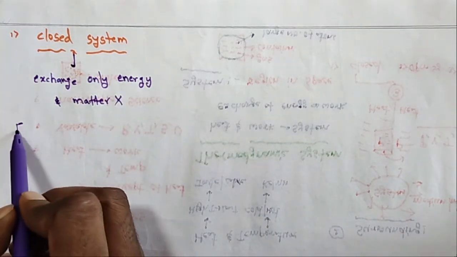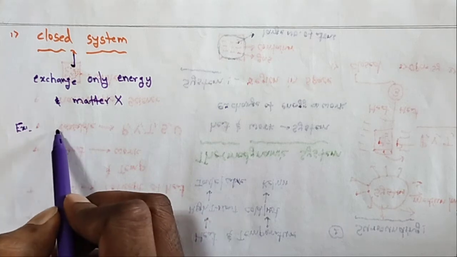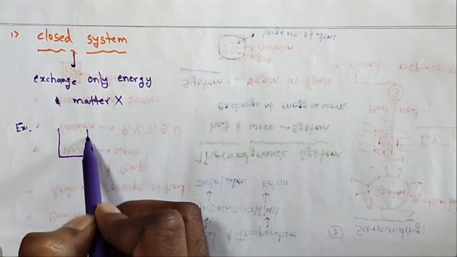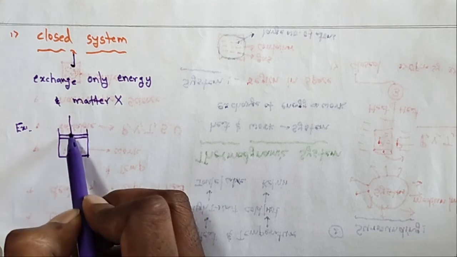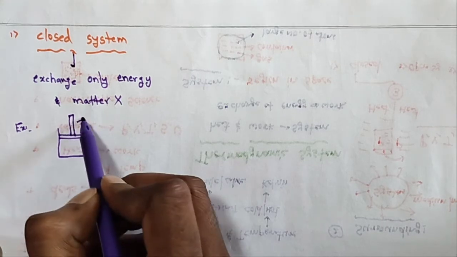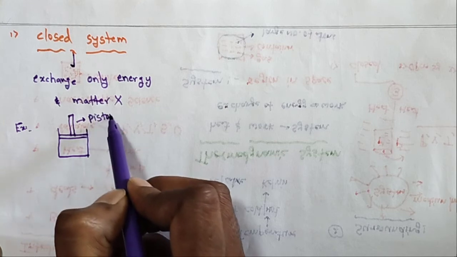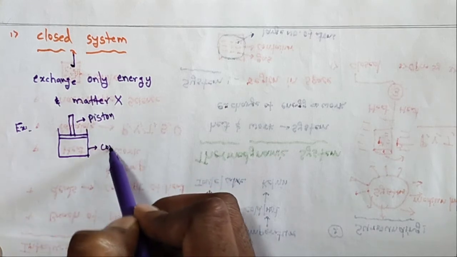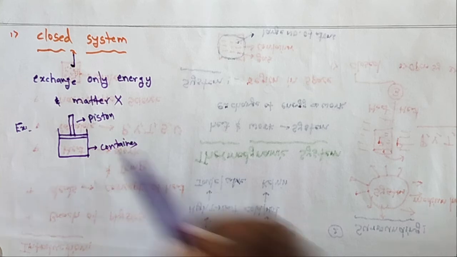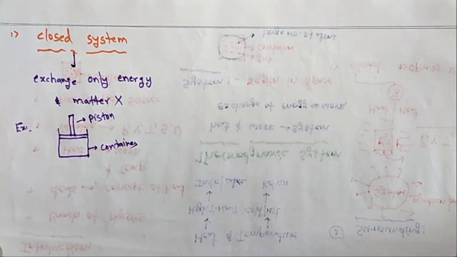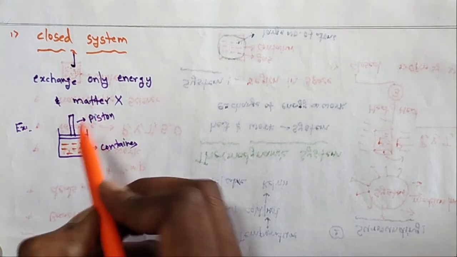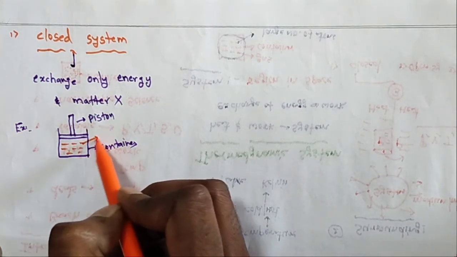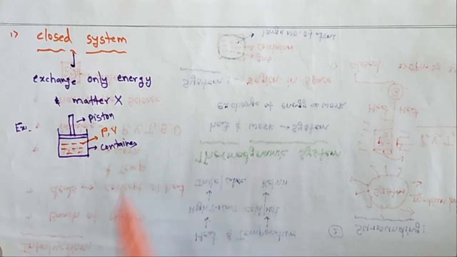For example, here I am taking one container, and the container has a piston. So this is a piston, and this is the container. In this container, some gas is there. Inside the container, the gas has some pressure and some volume.